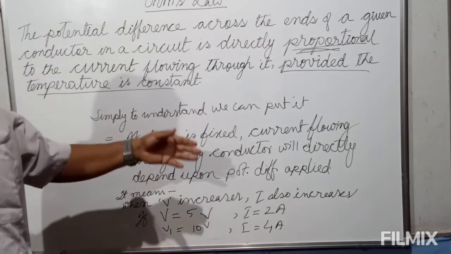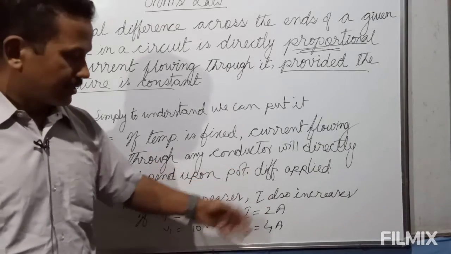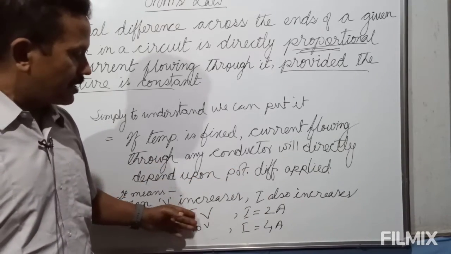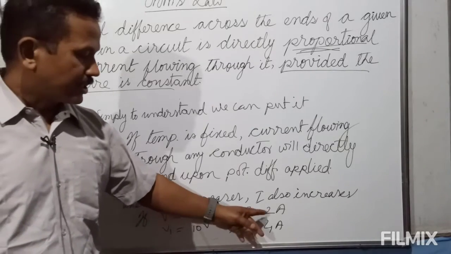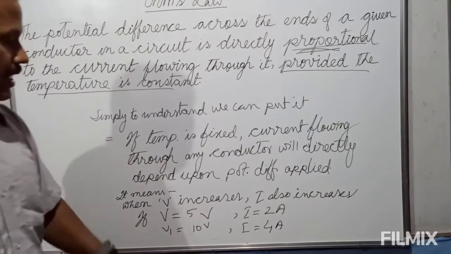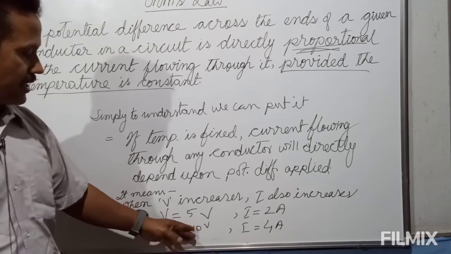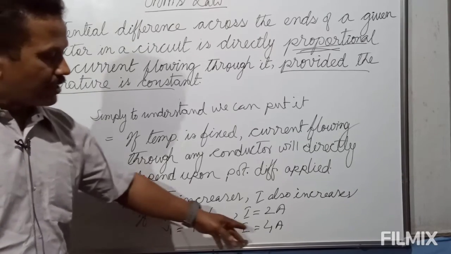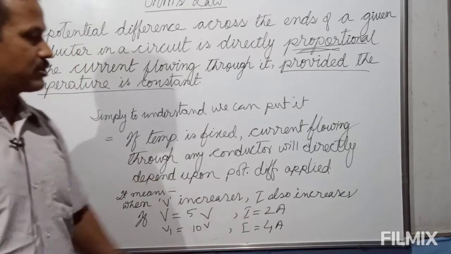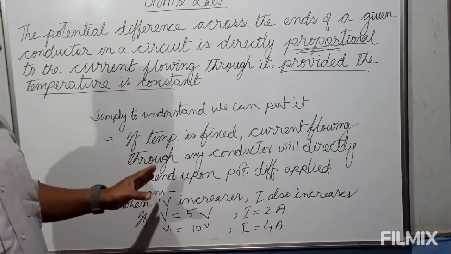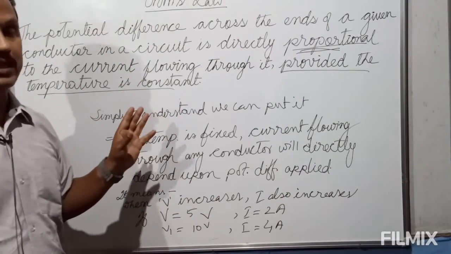That's so simple, because it says that current flowing through any conductor will directly depend upon potential difference applied. When we say directly depends upon, it means they are directly dependent. The more the potential difference, the more the current. If the potential difference is doubled, current also will double, from 5 to 10 volt, and 2 ampere to 4 ampere. If it is decreased from 10 volt to 5 volt, half, the current also will come down from 4 ampere to 2 ampere. So Ohm's law is nothing but a relationship between current and potential difference.